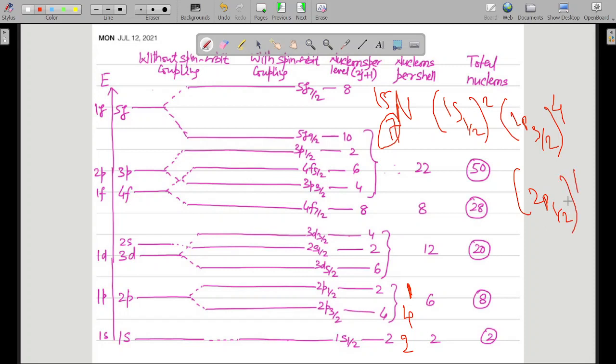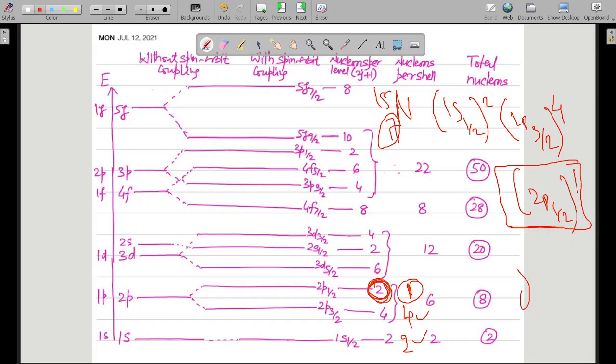So 2, 4, 6 and 1 makes 7. Although this subshell has the capacity to hold 2 protons, 2 and 4 make 6 protons filled, and the total number of protons is only 7, so only one proton will go over here. So this is the hole.